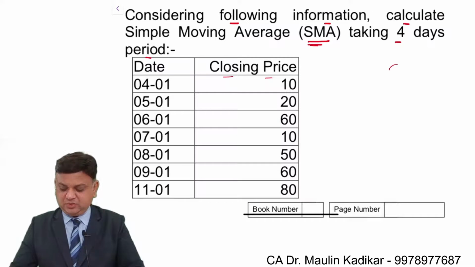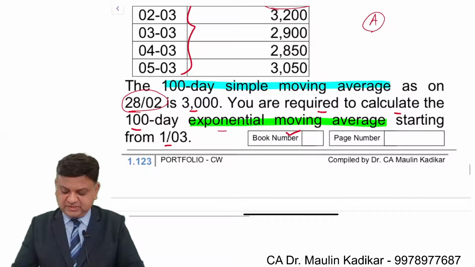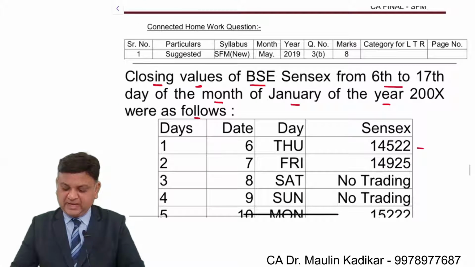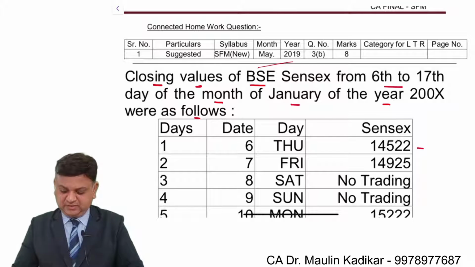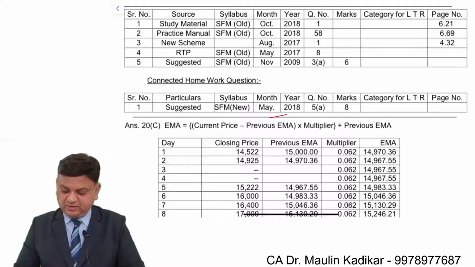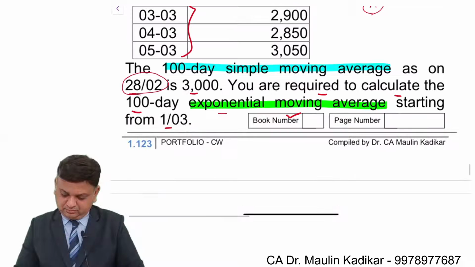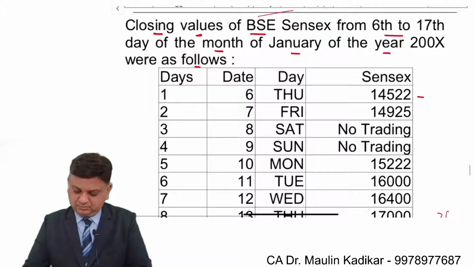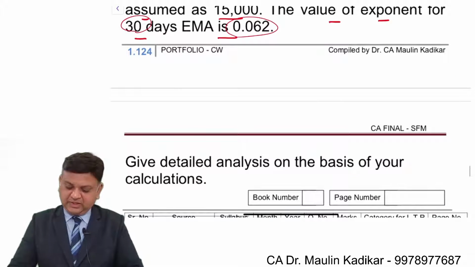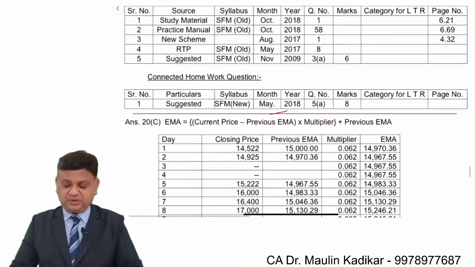Simple moving average, not very important, but you need to go through it properly. Exponential moving average, that is important. Asked in May 19 for 8 marks. Again asked in May 18 for 8 marks. So two times it has been asked in examination. And in the old syllabus also it has been asked. But definitely an important concept.